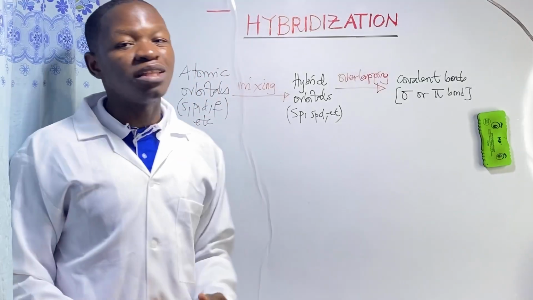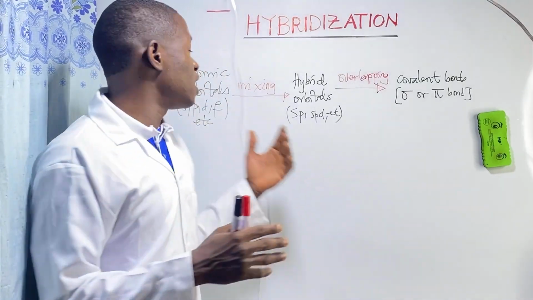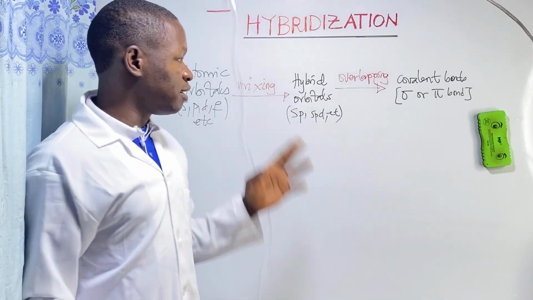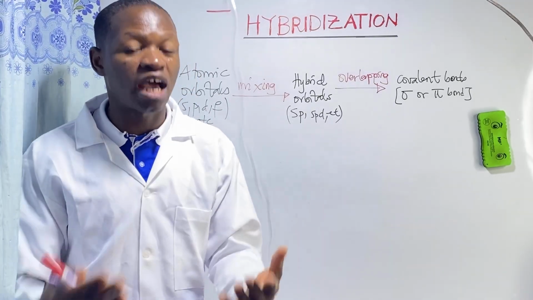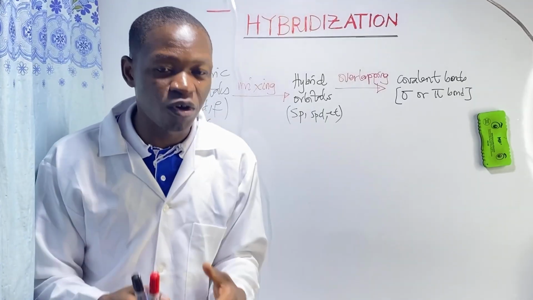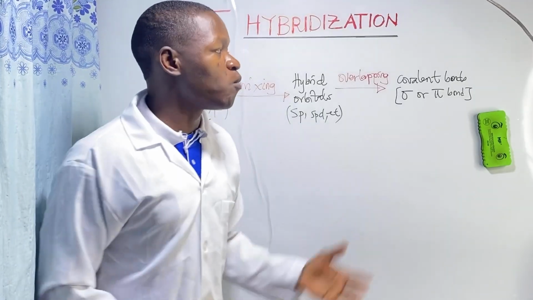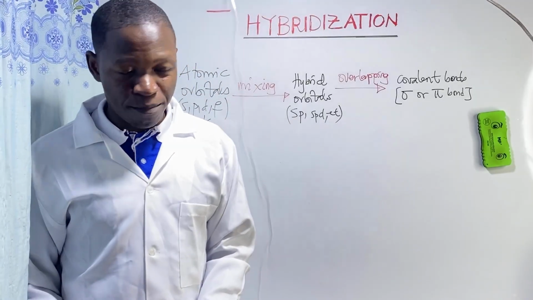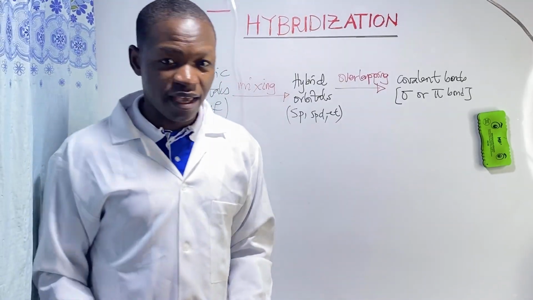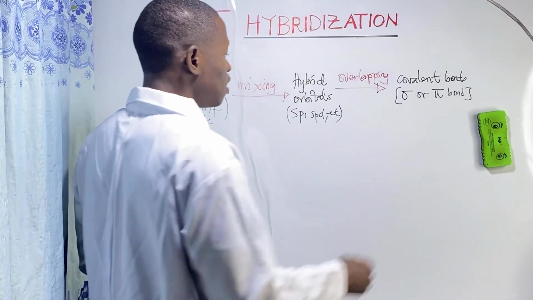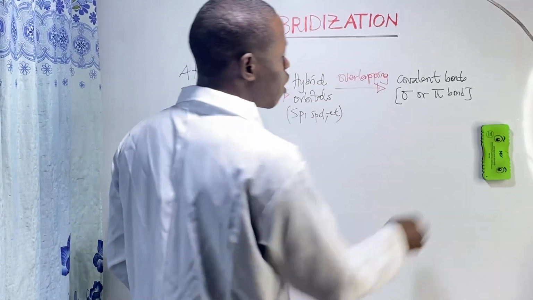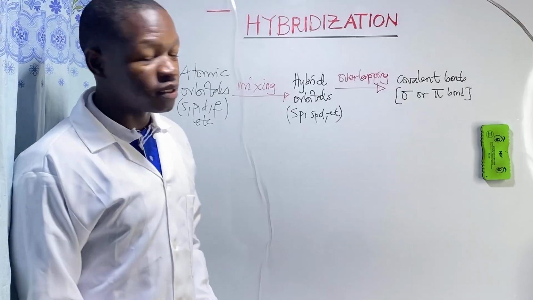If unhybridized orbitals, which have not gone through hybridization, overlap head-on or lateral, they will still form sigma and pi bonds. So those are the two types of covalent bonds formed by hybridization. Now, we are going to look at how sigma bonds and pi bonds are formed.